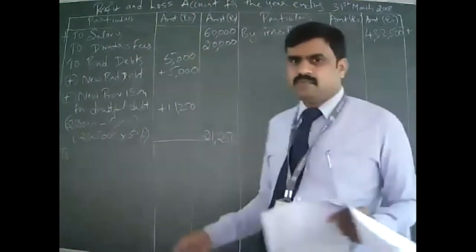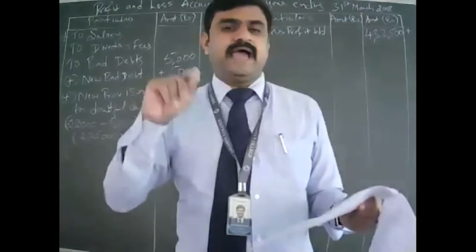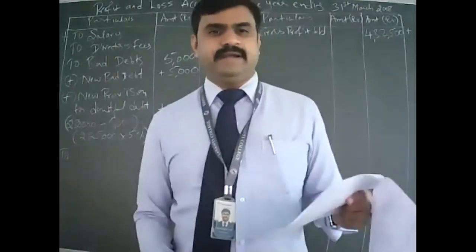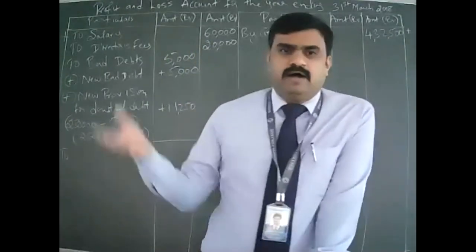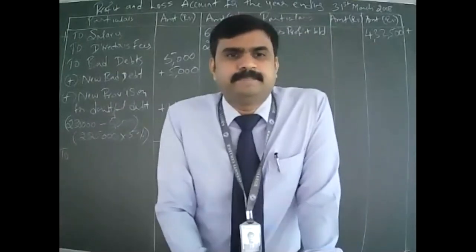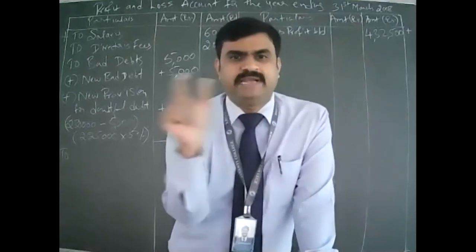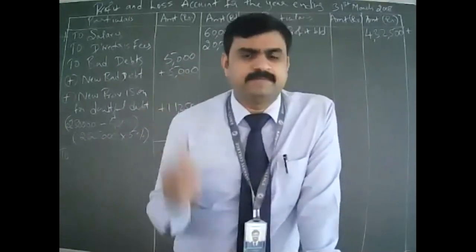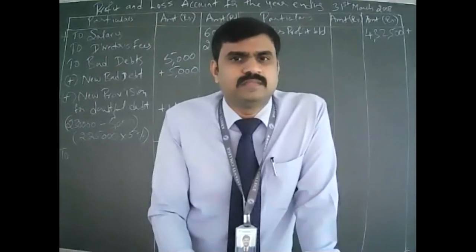When they say write off rupees 5,000 as further bad debt, that means we are increasing the bad debt. We are including a further debtor as bad debt. So you have to read the full sentence. If you only take write off, then you will get a different meaning. If they say only write off, it means we have to subtract it.